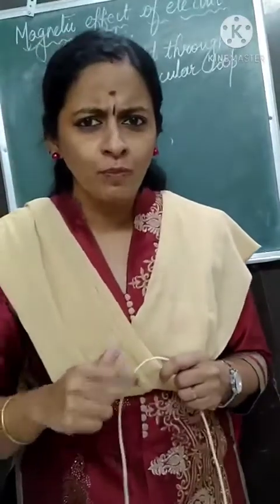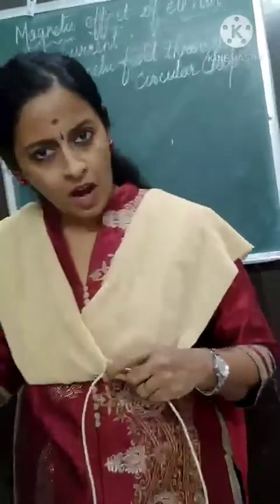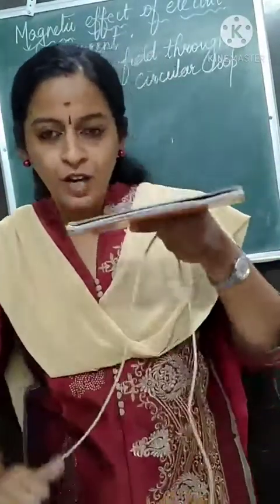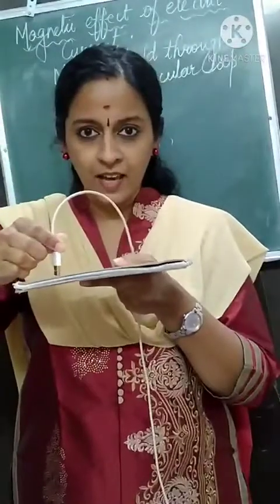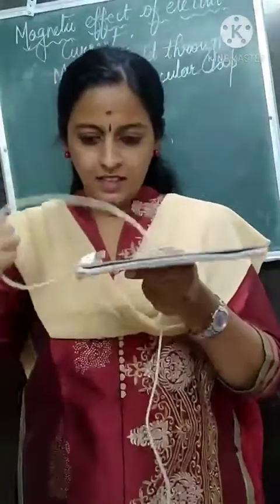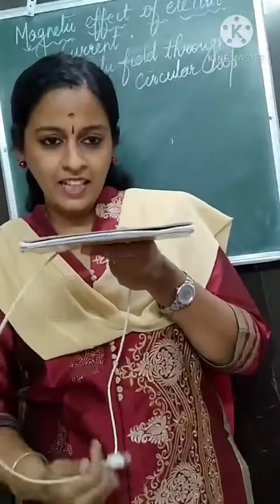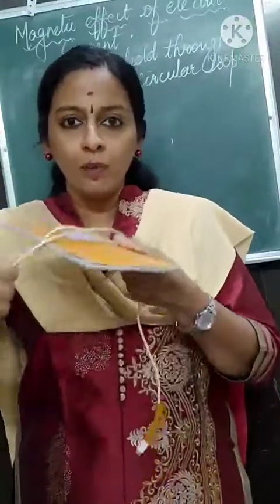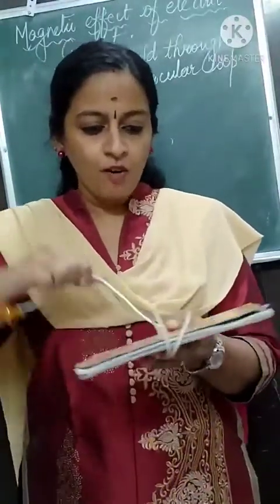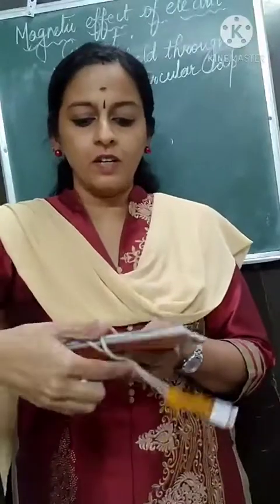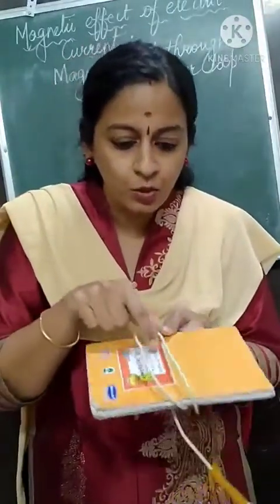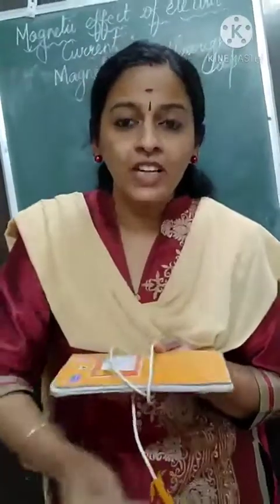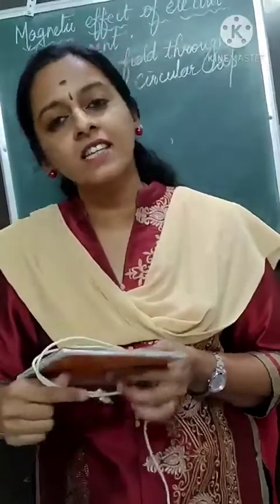What is a circular loop? Don't take tension. Same cardboard I'll take. Now instead of one hole, I'll put two holes on this cardboard. Through one, I'll insert the wire, then insert it down, and then from there again I'll insert. So you will get a loop-like thing, a loop of n number of turns. Here you can see two turns of wire. So wire wound in circular form is called a circular loop.